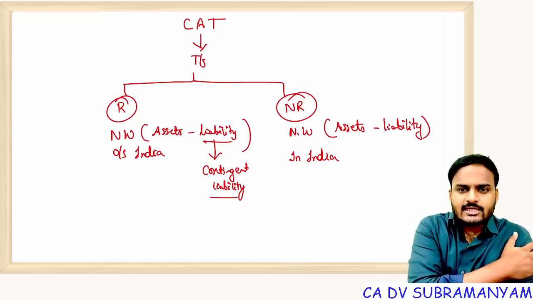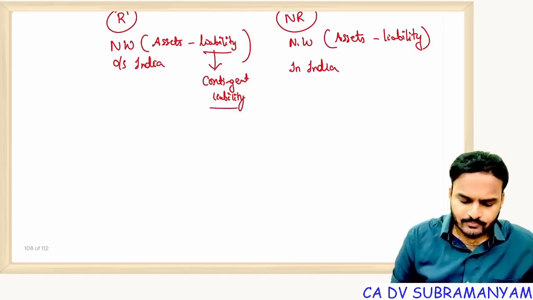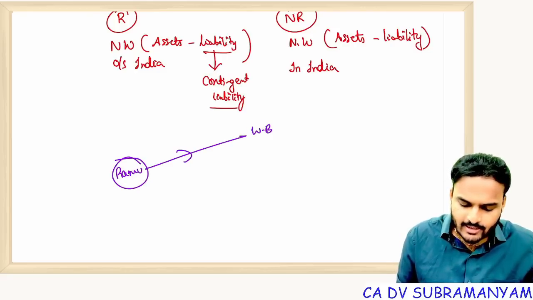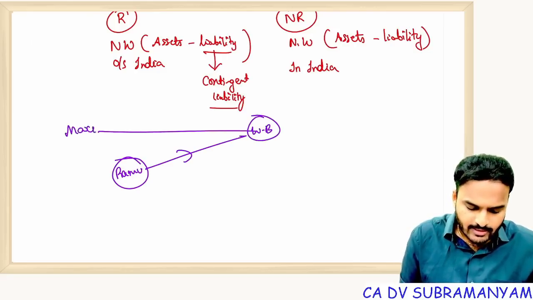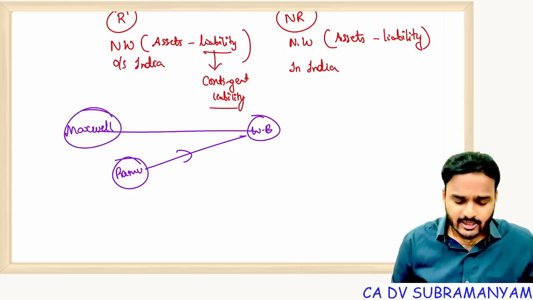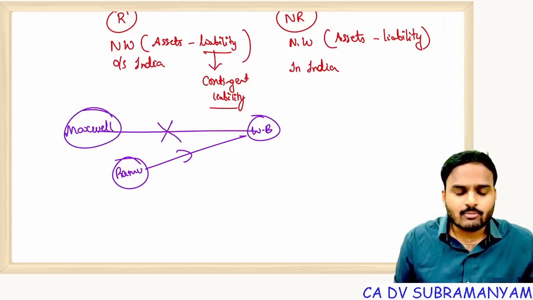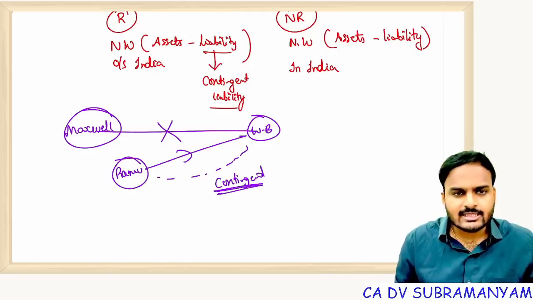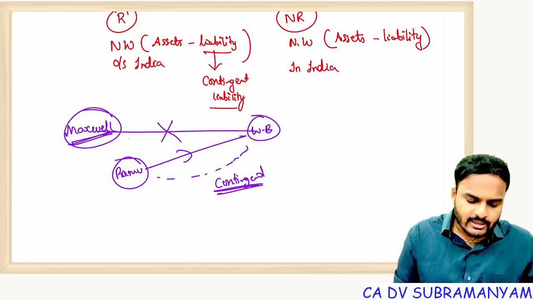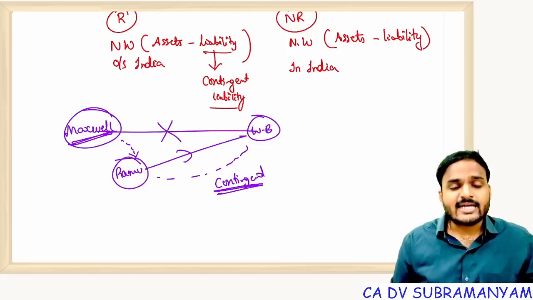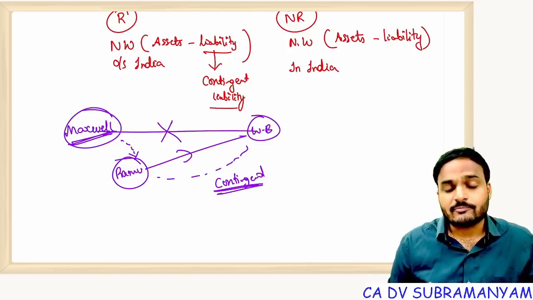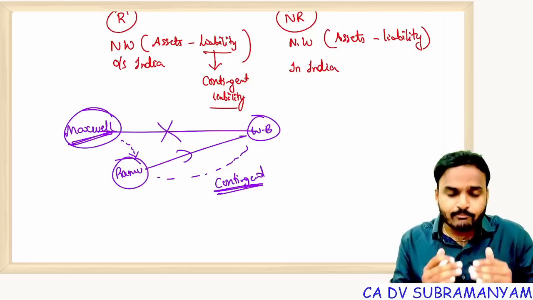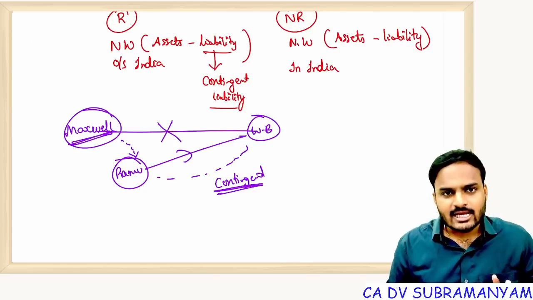See, first of all, contingent liability. For example, Mr. Ramu, an Indian resident, gives a guarantee to the World Bank on behalf of Mr. Maxwell, an Australian citizen and resident. If Maxwell fails to pay this amount, then who is liable to pay? Ramu is liable to pay. So first of all, this is a liability, but not a certain liability. This is contingent liability. Why? Maxwell's non-payment determines Ramu's liability. So Maxwell's performance determines Ramu's liability. That's why if Maxwell is not making payment, then Ramu is liable. This is contingent liability from the Indian perspective.